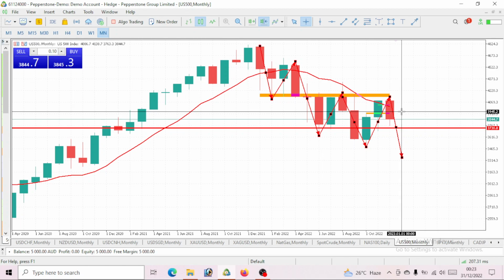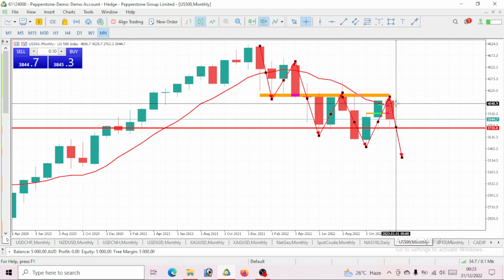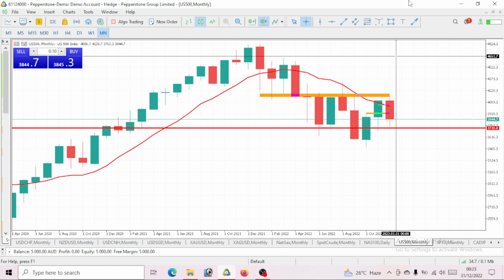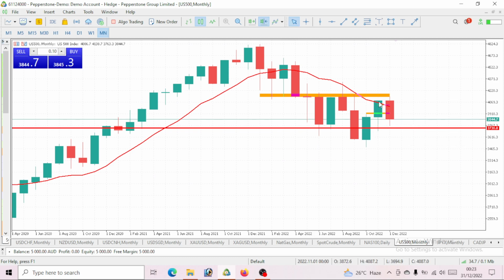Now, next year, which is January 2023, by the time the month ends, have it in mind that it will end in a bearish movement. You should be able to see a red movement. However, you can also still see its price is still below the 10 period moving average. So, guys, whatever you would want to do, you would want to go ahead and sell on this S&P.